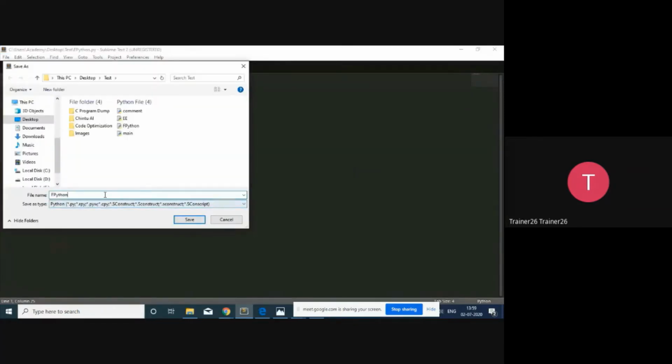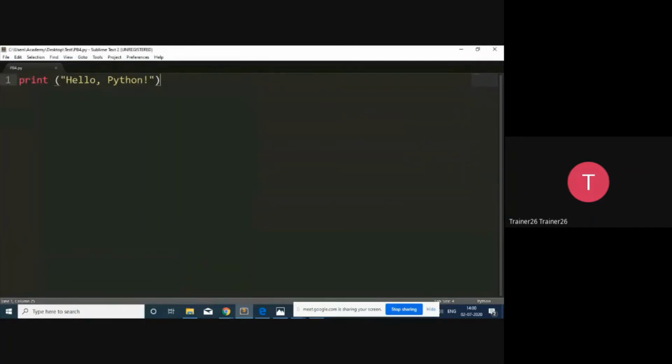I will give a different name. So in a test folder, I have stored it. This batch is batch 4. So the name of the Python file is pb4.py. The extension we have to give to the Python script is .py, and then after that we have to save it.